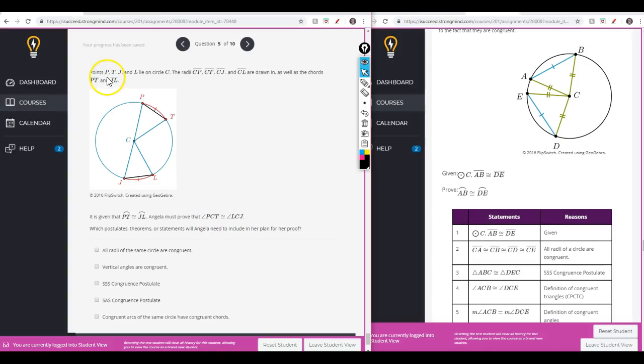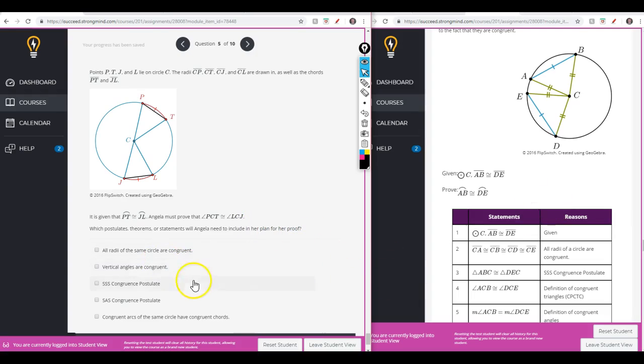Alright, question 5. Points P, T, J, and L lie on the circle C. The radii segment CP, segment CT, segment CJ, and segment CL are drawn in, as well as the chords segment PT and segment JL. It is given that arc PT is congruent to arc JL. Angela must prove that angle PCT is congruent to angle LCJ. Which postulates, theorems, or statements will Angela need to include in her plan for a proof?